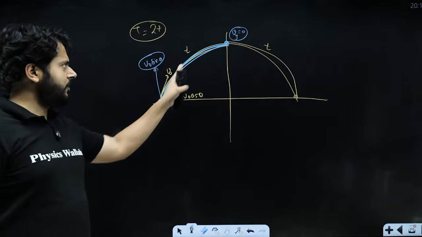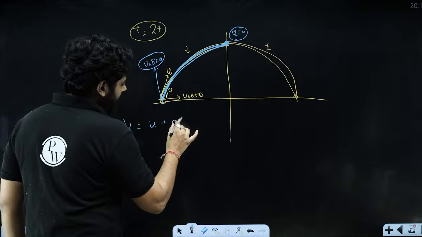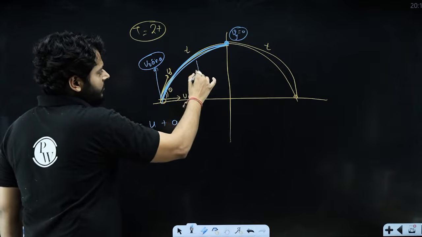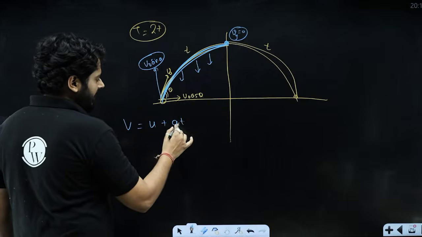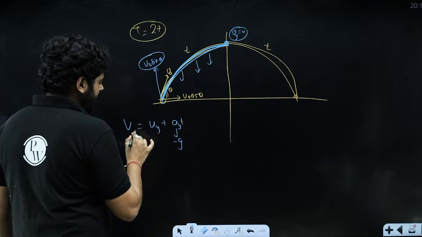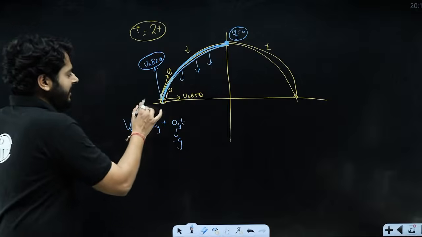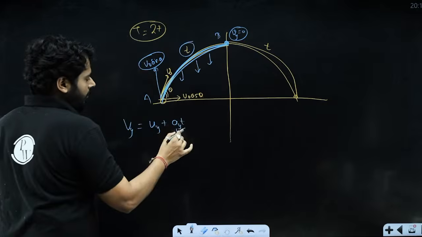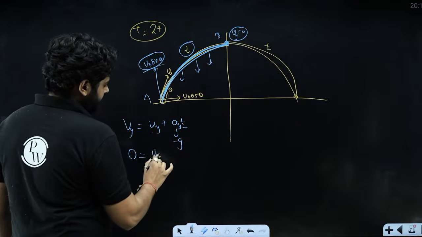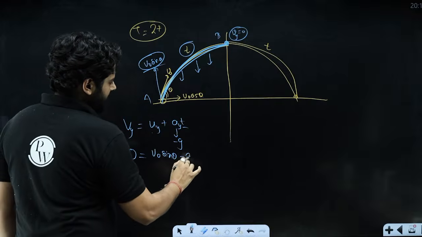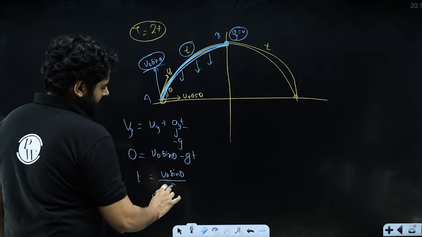If we analyze the motion from here to here and use v equals u plus at, because in this direction the acceleration is uniform, so we can apply uniformly accelerated motion, right? Acceleration in the y direction is equal to minus g, and everything should be in the y direction. Final velocity in the y direction at this point, we are only analyzing from A to B, the time taken is a small t, so final velocity is 0. Initial velocity is v naught sin theta, minus g into t. So t is equal to v naught sin theta upon g, right?